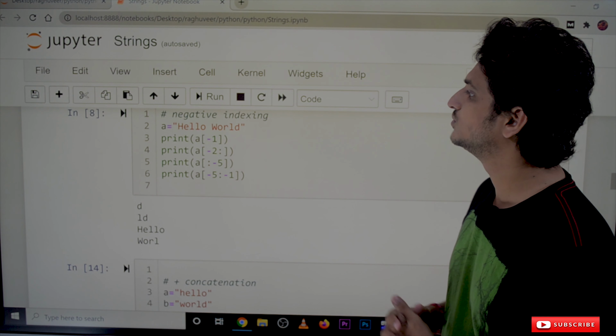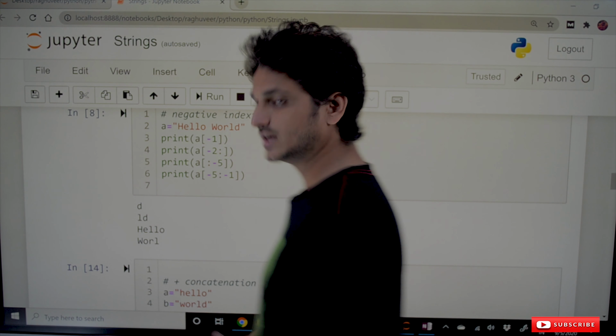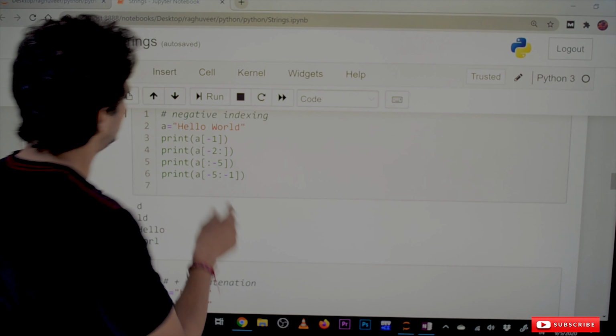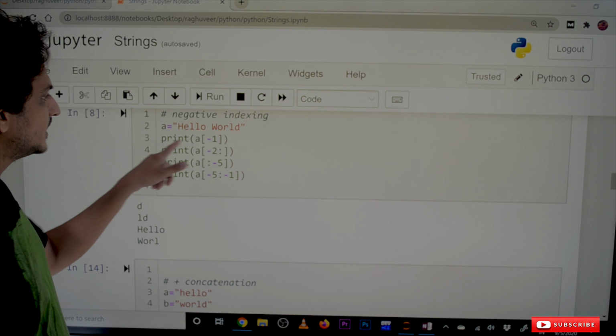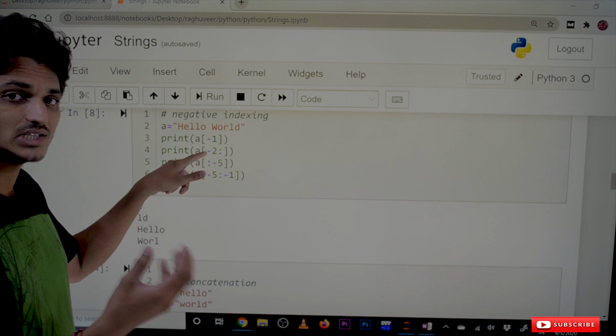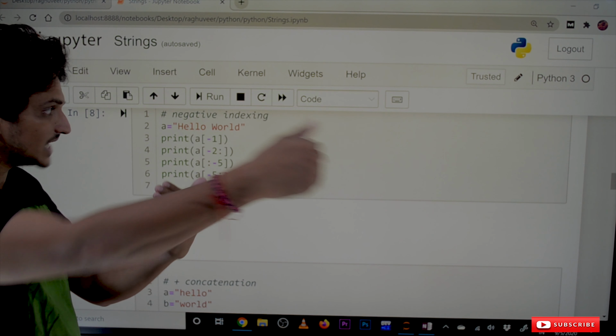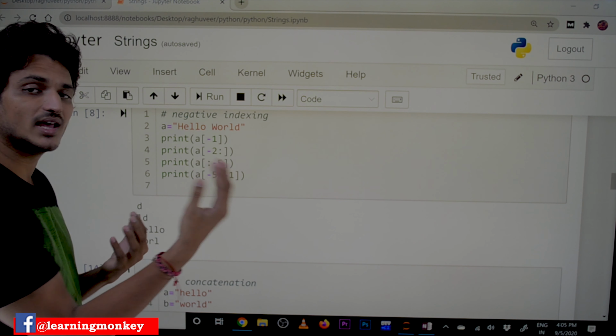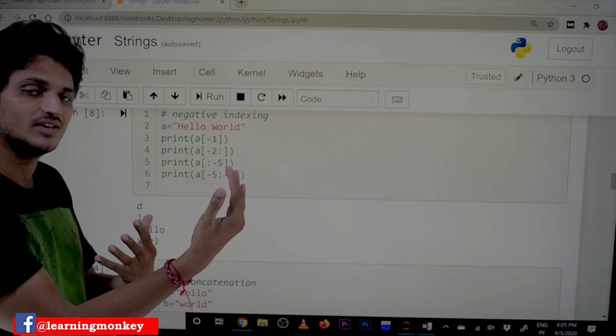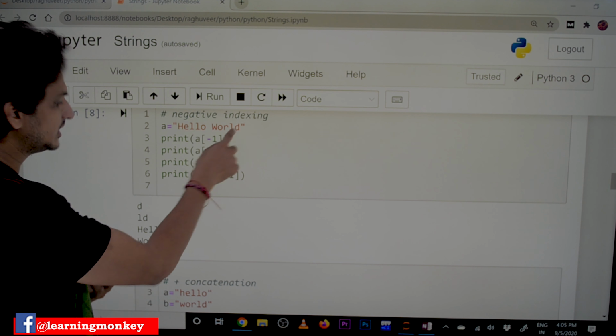How to access based on negative indexing. Here we consider the negative indexes. See here, A is equal to hello world, print A of -1. What does the -1 position mean? The last position, D, is considered as the -1 position. Index is given in that way. So -1 will display D.